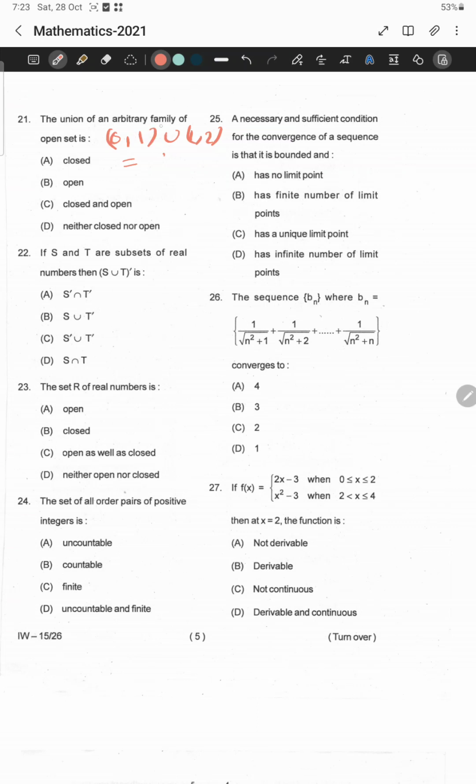It gives an open set because every point is an interior point. So the union of two open sets is an open set, it cannot be closed. So option B looks like true and option A is false. Option C is also false. And it is a standard result in real analysis that an arbitrary union of open sets is an open set. We can prove it. Let us move to the proof part.